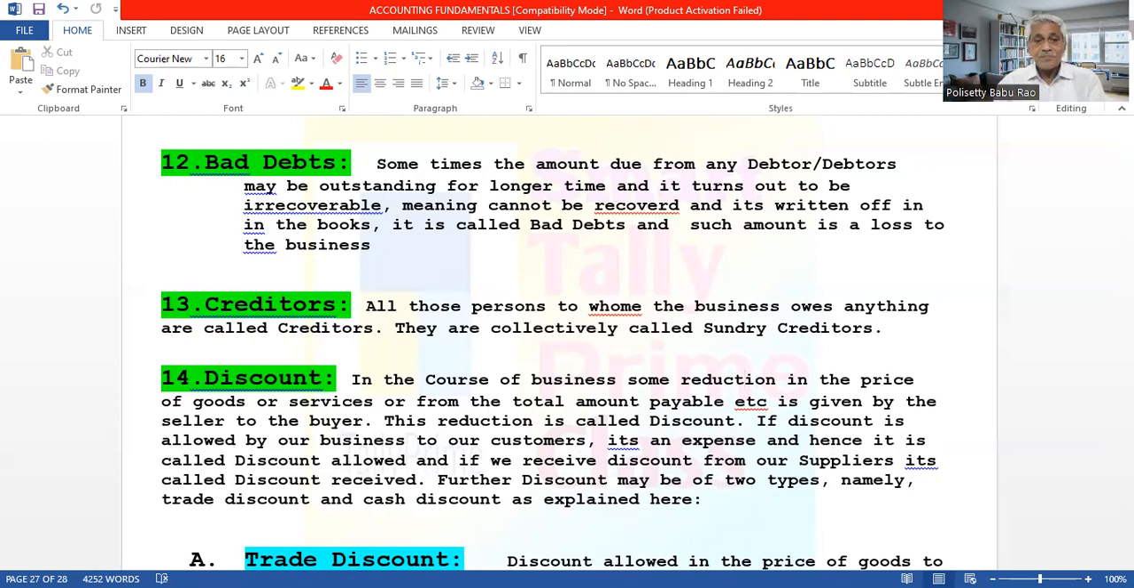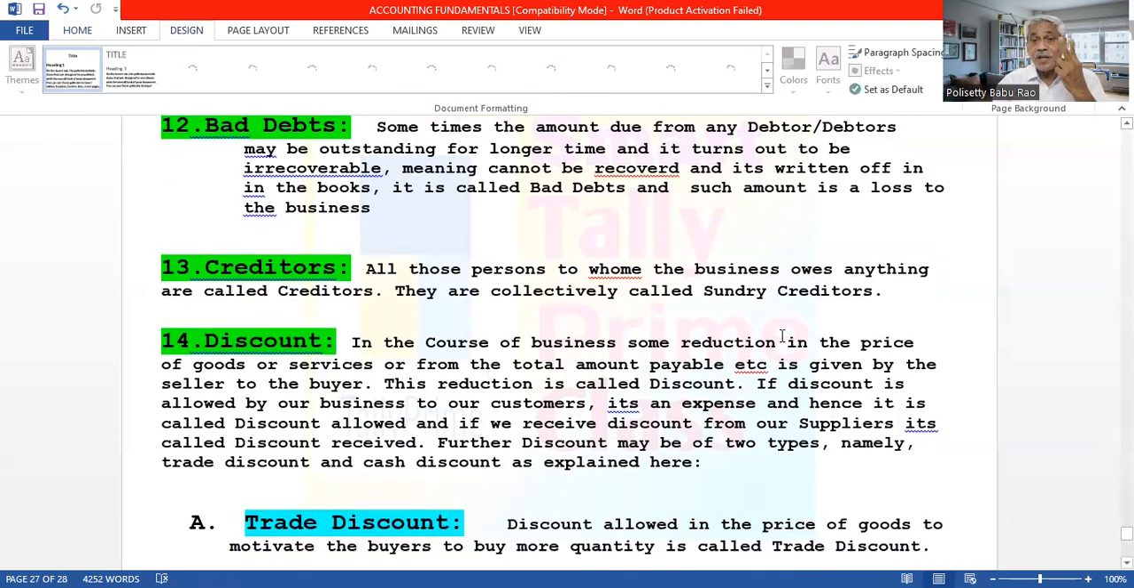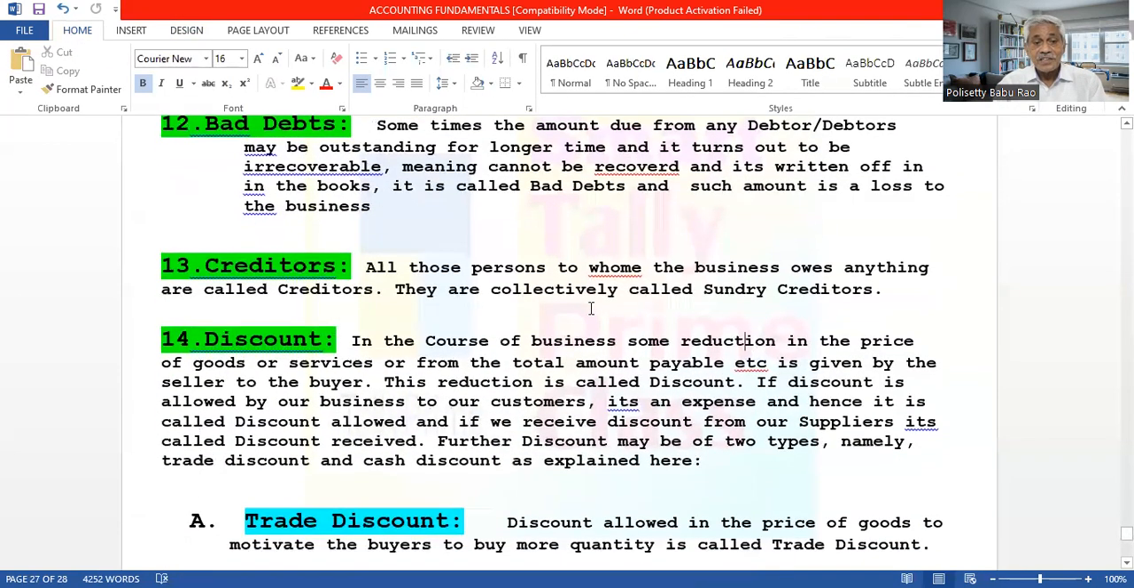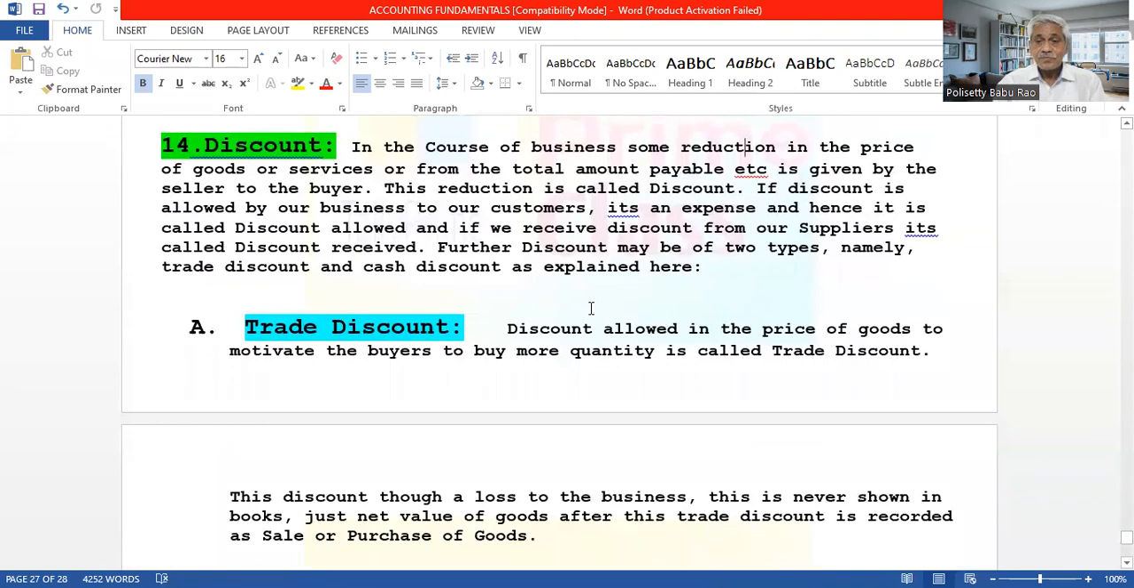Okay. Now this discount is of two types. What are the two types? When goods are sold or purchased, at the time of sale or purchase of goods, a reduction or discount is allowed in the price of the goods by the seller to the buyer, to motivate the buyer to buy more quantity.